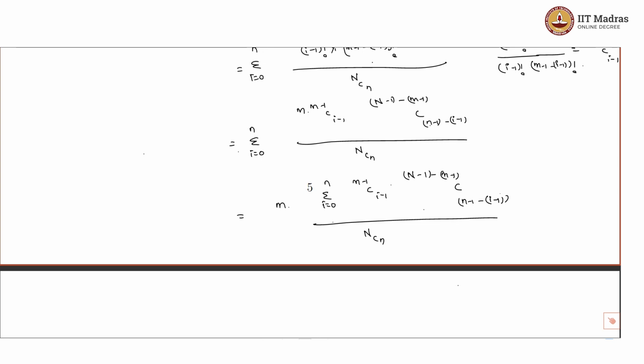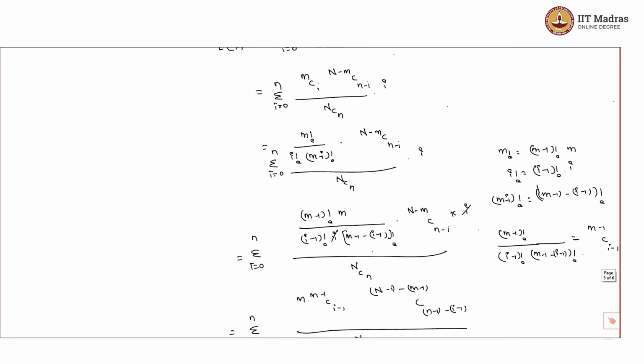This whole value would be equal to N minus 1 choose n minus 1. So this would be m into N minus 1 choose small n minus 1 divided by N choose n.